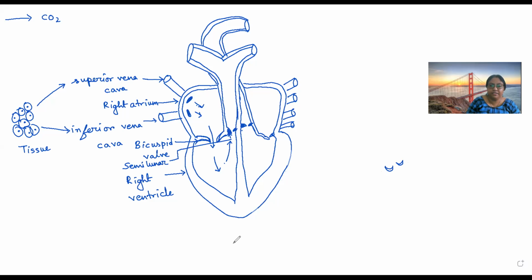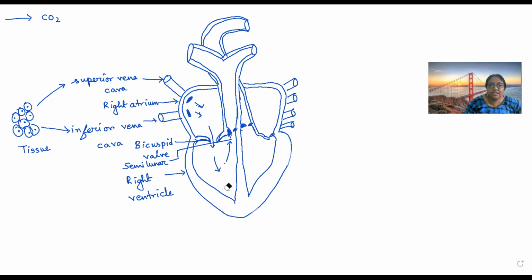Now, why do we need to have these valves? Valves always make sure that blood flows in one direction. So with the arrow, you can clearly see that blood will flow from right atrium. The moment it passes from right atrium to ventricle, the bicuspid valve will shut. So as it is shut, when the ventricle contracts and pressure is applied, due to the closed bicuspid valve, it cannot go back to the atrium. Now it has only one way, it has to move further.